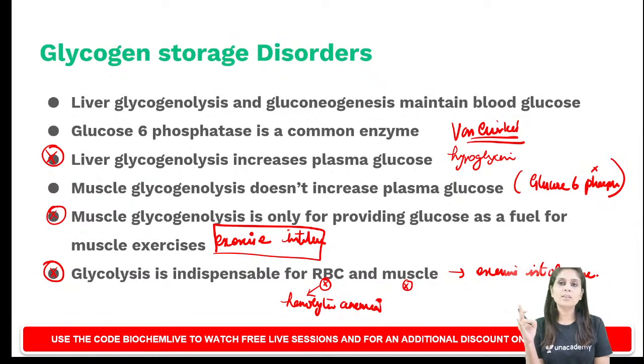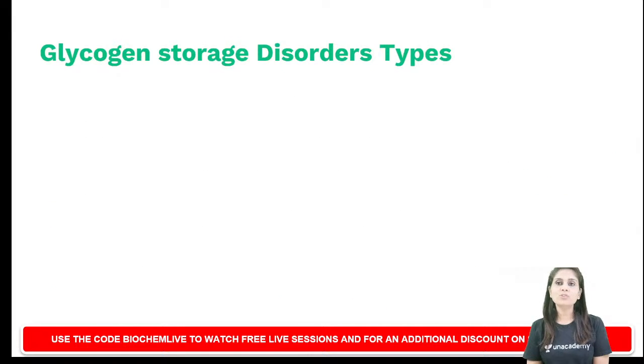Defect of muscle will cause exercise intolerance, and additionally CKMM level will be elevated. Are you clear about all these facts? If you're clear of all these facts, then you will be able to understand every glycogen storage disorder without a doubt. Okay, so now I'm going to tell you about all glycogen storage disorders, particularly the 7 types.